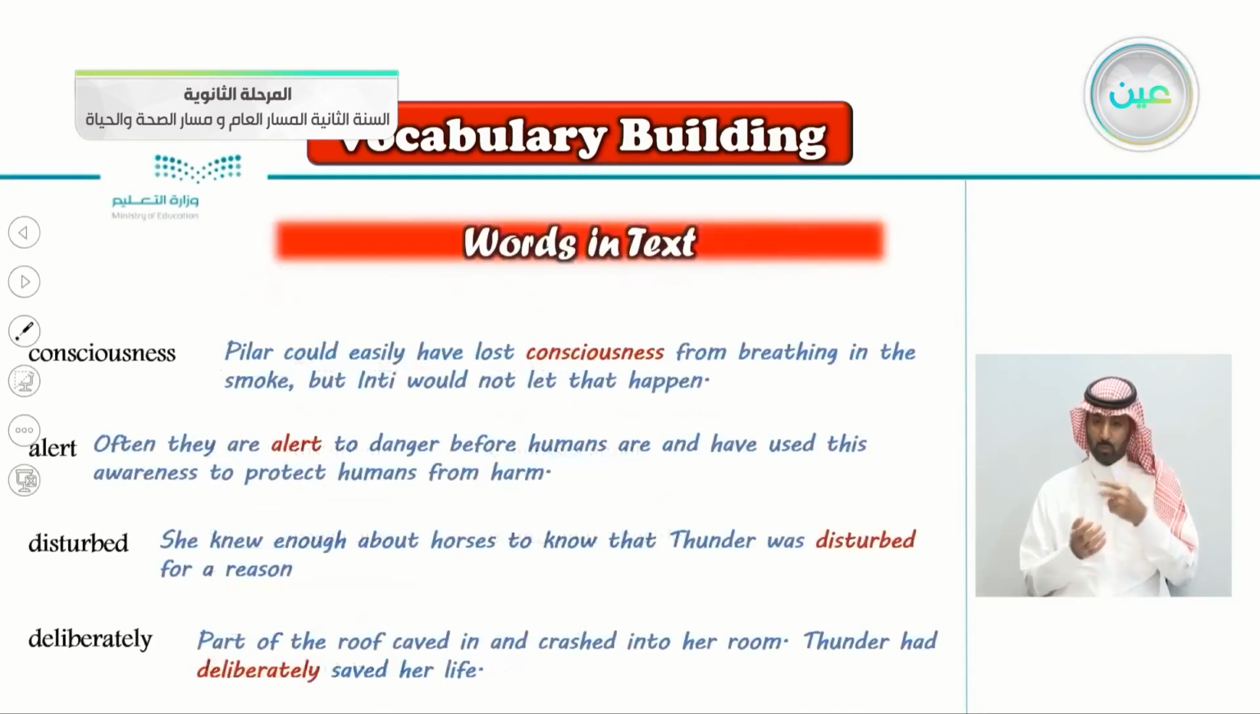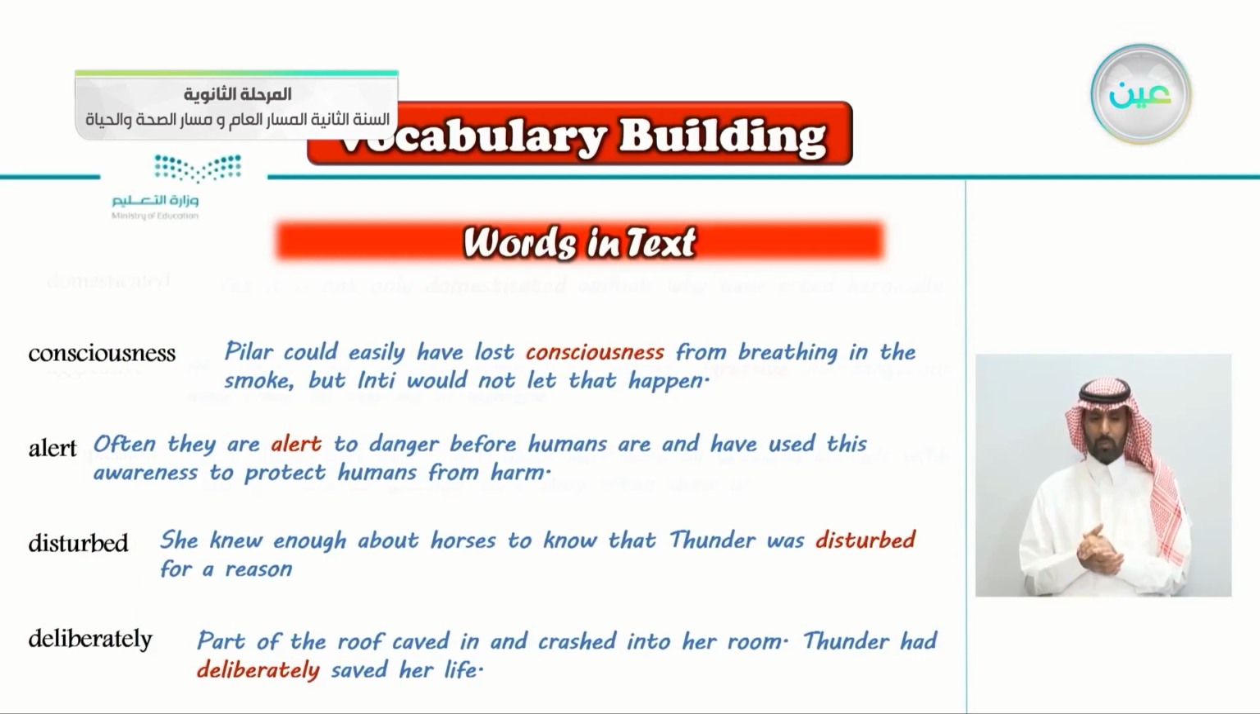But before we do that, let's see them in the text. Consciousness. Pillar could easily have lost consciousness from breathing in the smoke. Often they are alert to danger. The word alert here, often they are alert to danger before humans. And the word disturbed, she knew enough about horses to know that Thunder was disturbed for a reason. Deliberately, part of the roof caved in and crashed into her room. Thunder had deliberately saved her life.